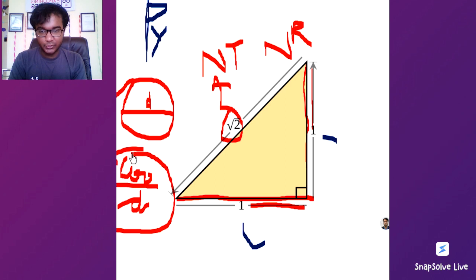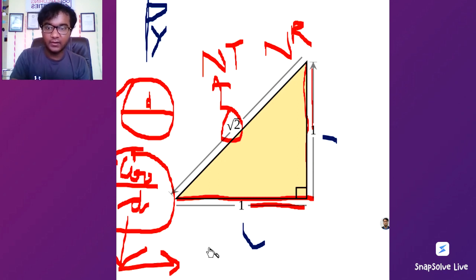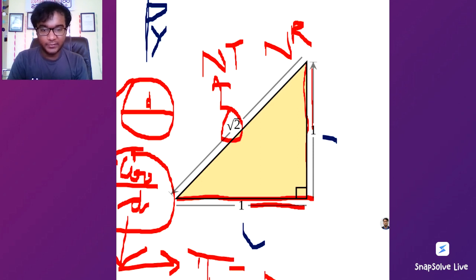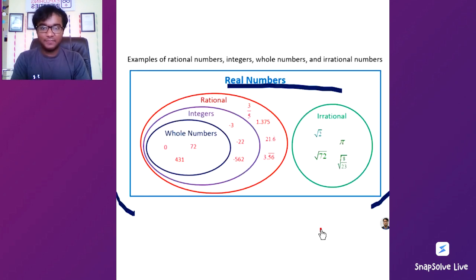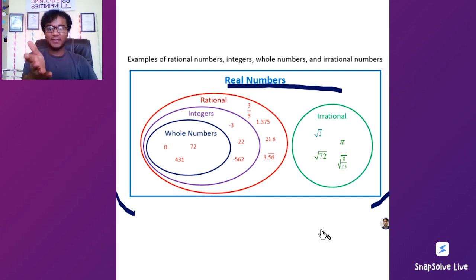They have found this ratio, circumference divided by d, to be the number pi, which is also a non-terminating, non-recurring decimal. So this is how the first things were understood, and that is how we arrive at our set of real numbers.